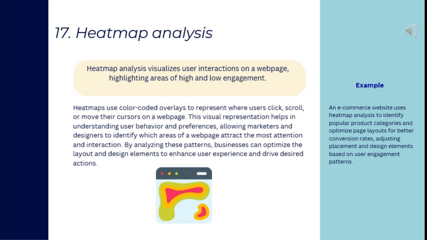Heat map analysis visualizes user interactions on a web page, highlighting areas of high and low engagement. Heat maps use color-coded overlays to represent where users click, scroll, or move their cursors on a web page. This visual representation helps in understanding user behavior and preferences, allowing marketers and designers to identify which areas of a web page attract the most attention and interaction.